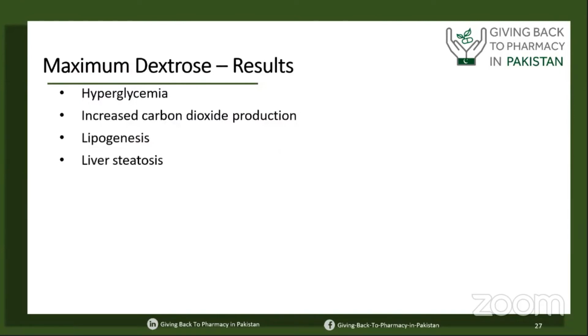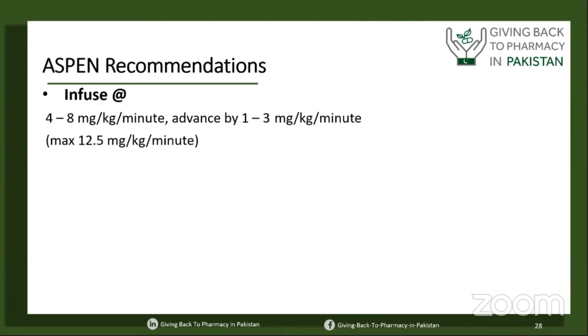When we are giving dextrose more than the maximum dose, or infusing more than the neonatal population can tolerate, for example more than 15 mg per kg per minute, it may cause hyperglycemia, which is very, very dangerous for our babies. It may also cause increased carbon dioxide production, lipogenesis, and liver steatosis.